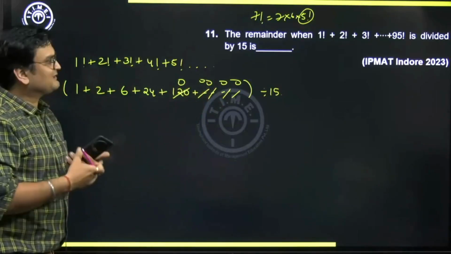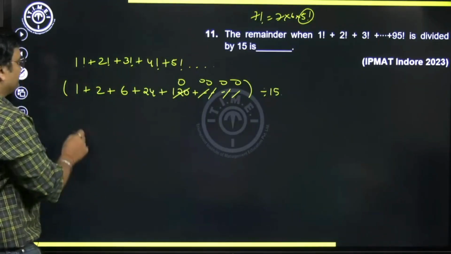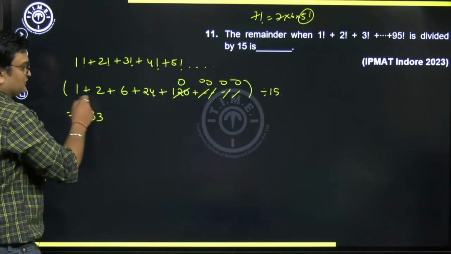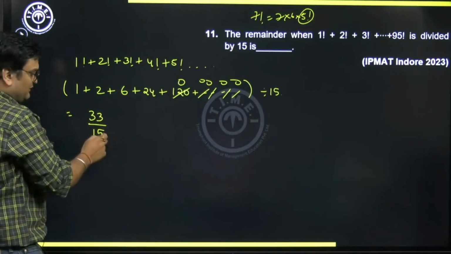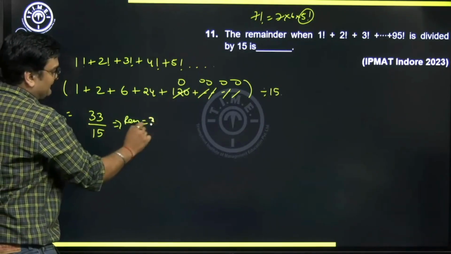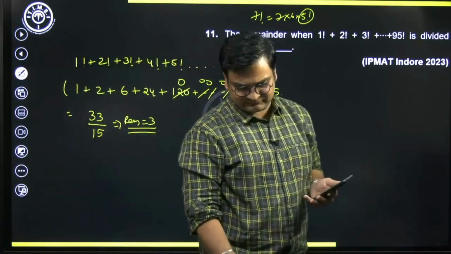The moment we realize that 95 factorial has no significance at all, what are we left with? We are left with a small sum here. So 30 and 33. This 33 will give us some remainder. What's the remainder? We can do it manually also. 15 goes twice and the remainder is going to be 3. A very, very direct question from your IPMAT Indore.